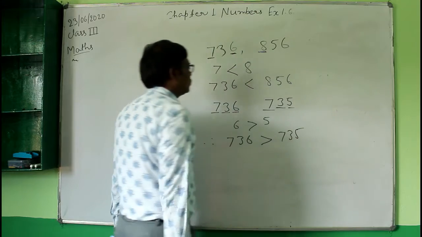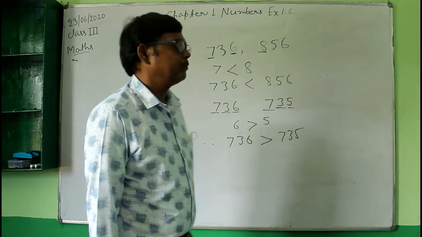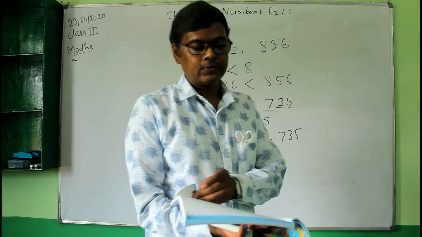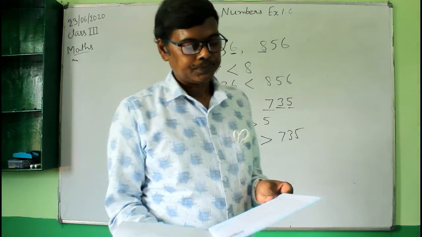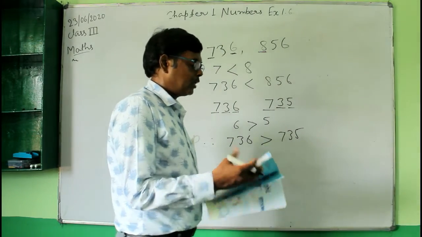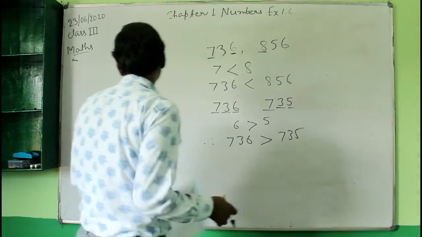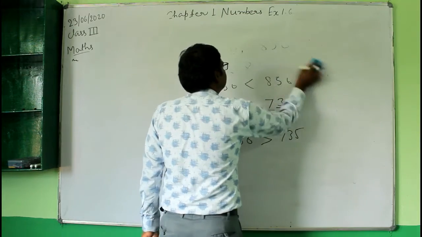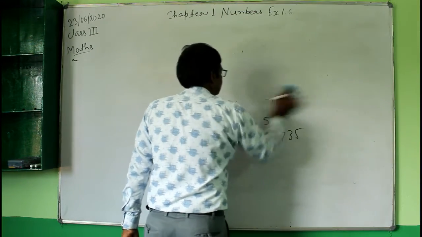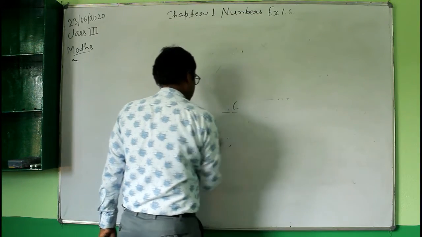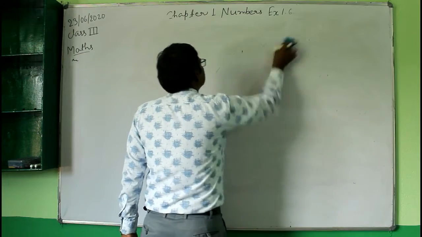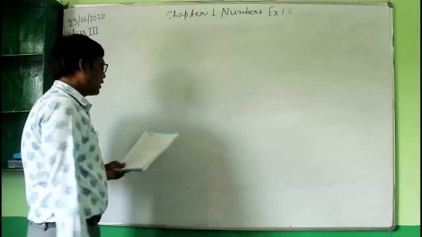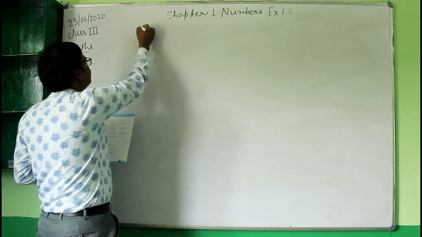Okay, so these are some rules by which you can compare any two given numbers, just by comparing the digits. Now we will solve some questions from Exercise 1.6. Exercise 1.6, question number 1.